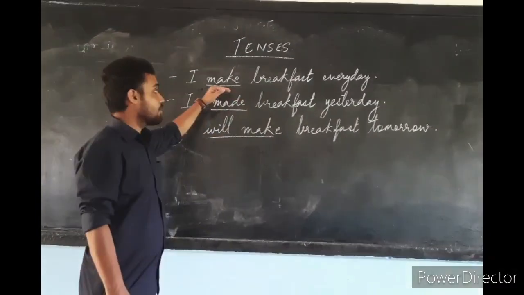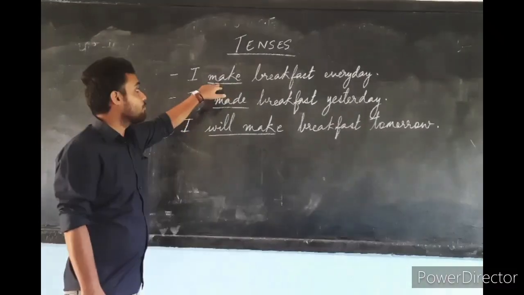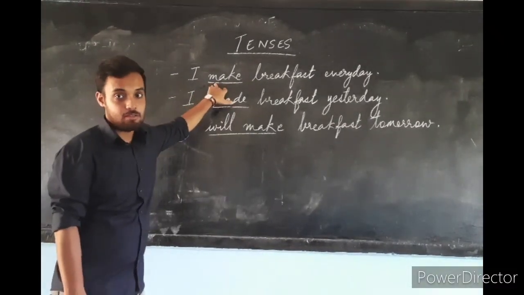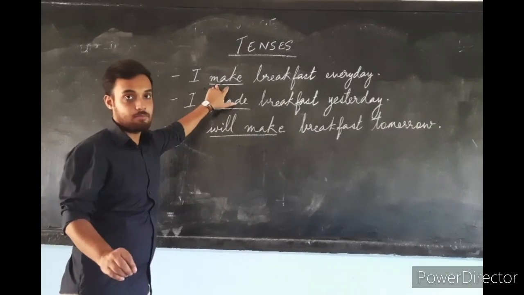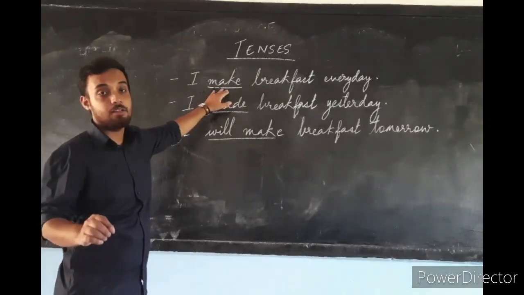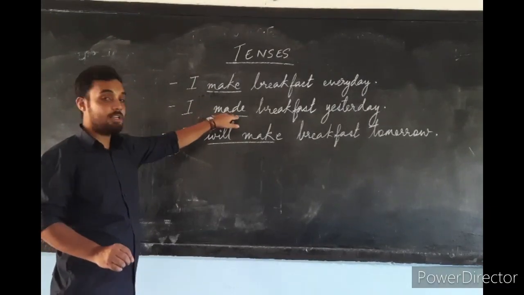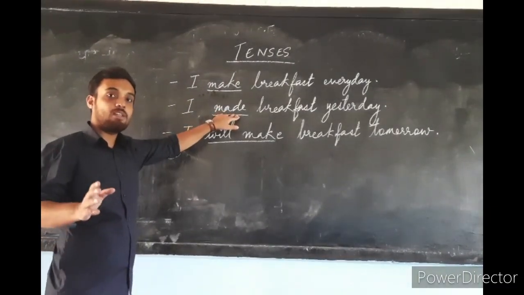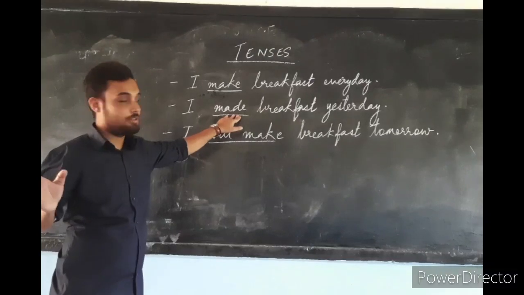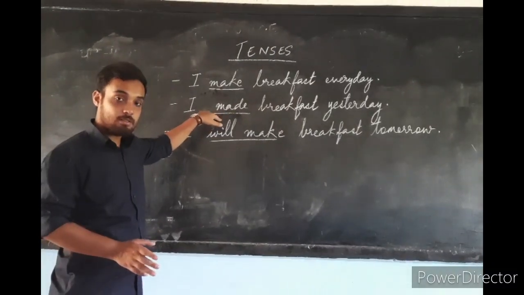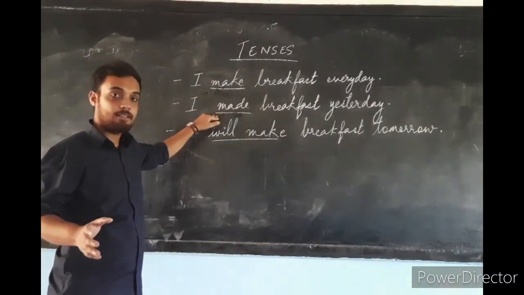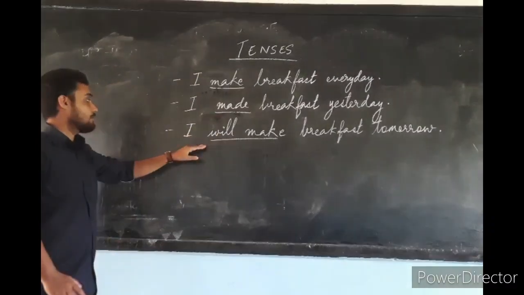Why? Because in the first sentence, when I used make, I am talking about the present time. So the first sentence is in the present tense. Second one, I made. Made refers to what has happened in the past. Therefore, the second sentence is in the past tense.